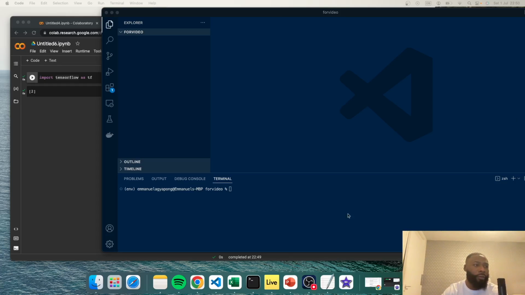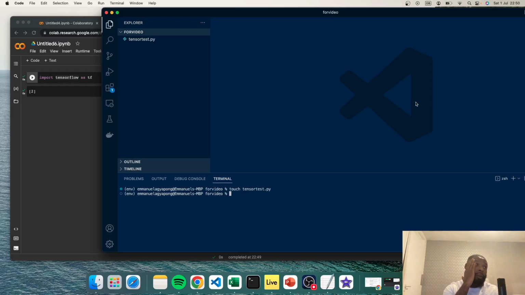So the first thing I'm going to do is create the file that we're going to use to execute our script. The command that we'll use will be touch, and then we're going to call the name of the file TensorTest.py. Brilliant. And then I want to create a virtual environment.